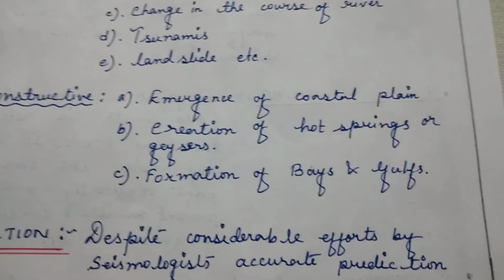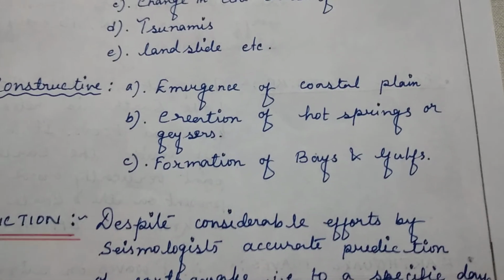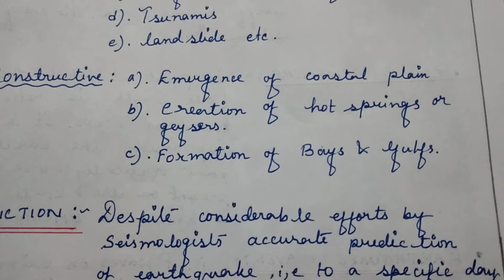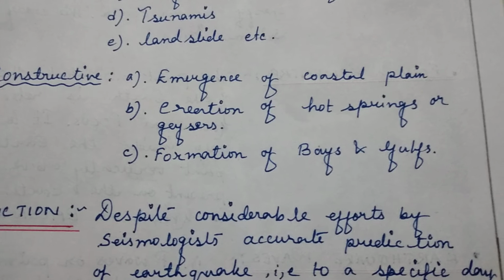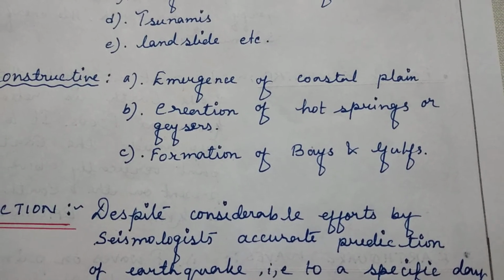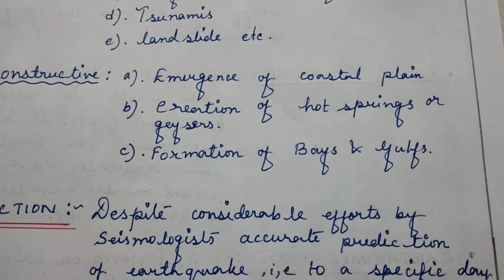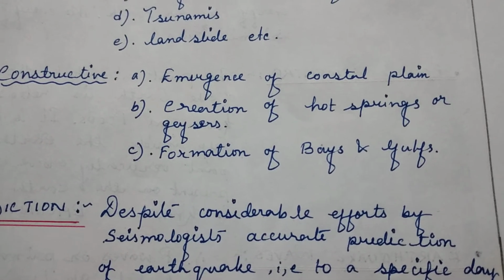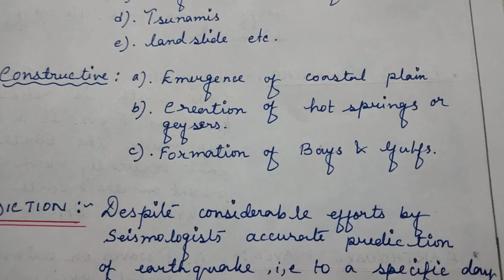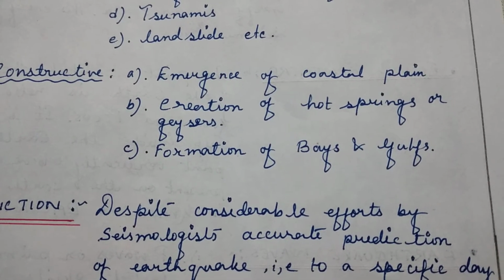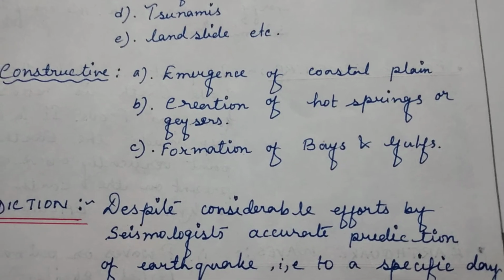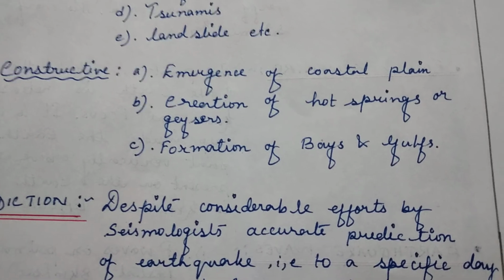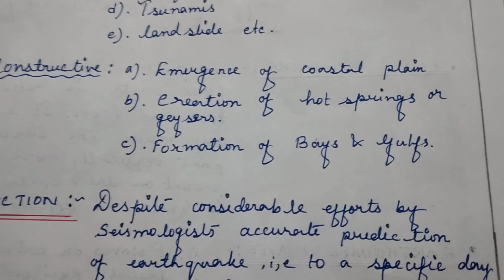Now let us come to the constructive effects of an earthquake. During an earthquake, it may happen that the coastal area has emerged. A certain portion of the coastal area which was under the sea, because of an earthquake, has now emerged. Now people can grow crops over there, people can make their settlements over there. So human beings can utilize that land for different purposes.